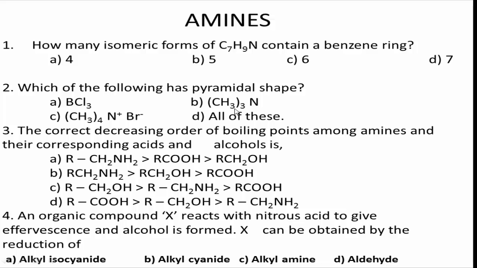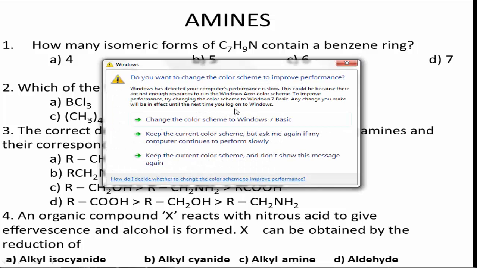There are 5 isomeric forms of C7H9N that contain benzene ring. What are those 5 isomers? The names of those 5 isomers are: 2-methyl aniline, 3-methyl aniline, 4-methyl aniline, N-methyl aniline, as well as benzyl amine.